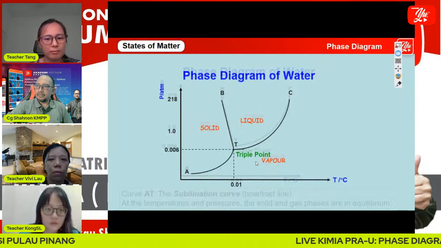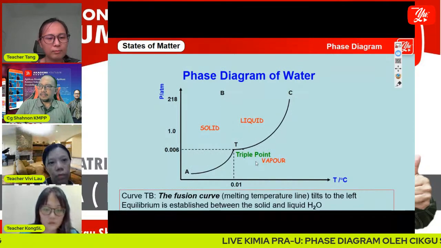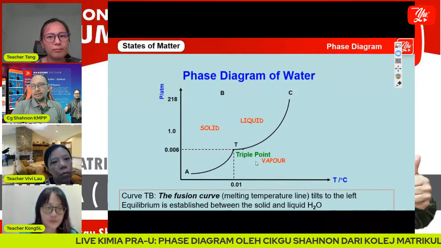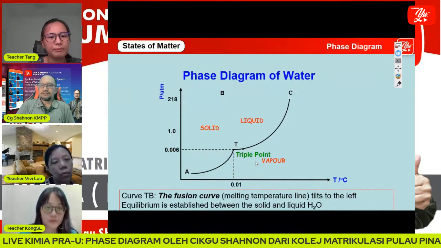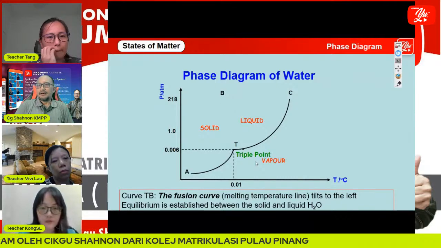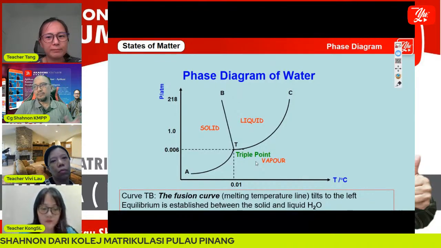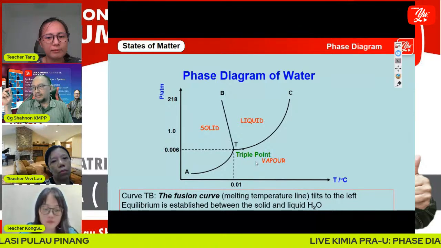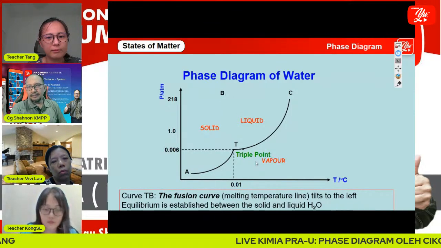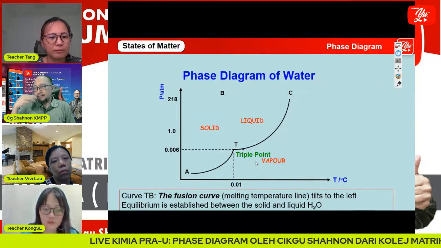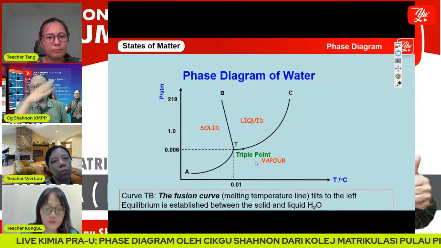And then we have curve TB. We call it the fusion curve or melting temperature line, or freezing curve. So many names. For water, the fusion curve tilts to the left, slopes to the left.